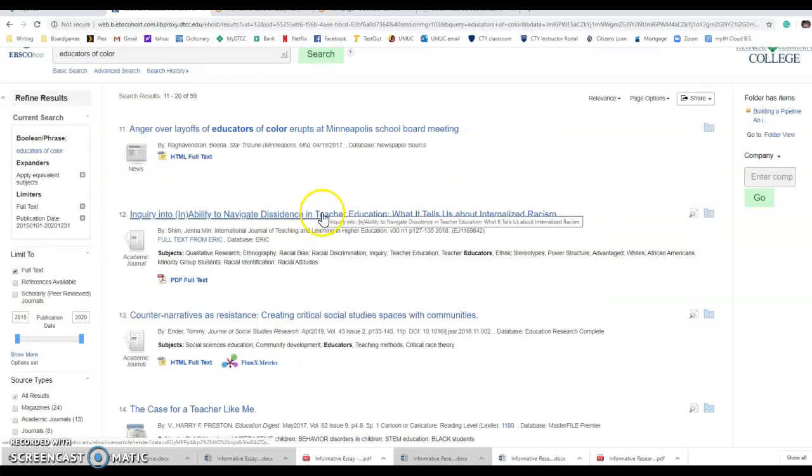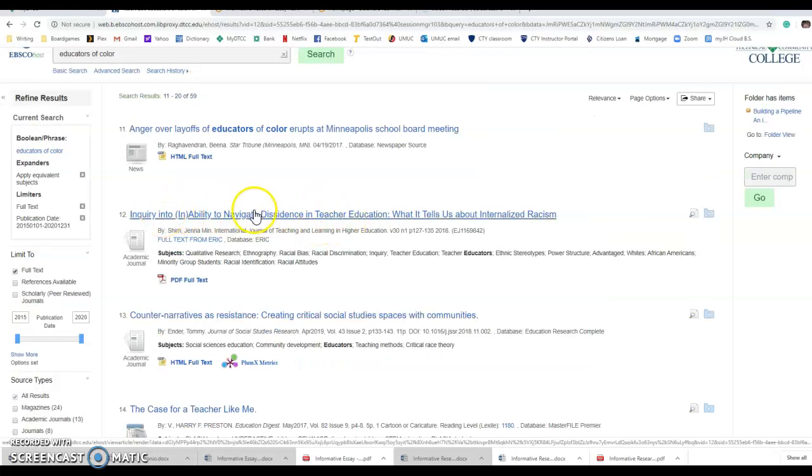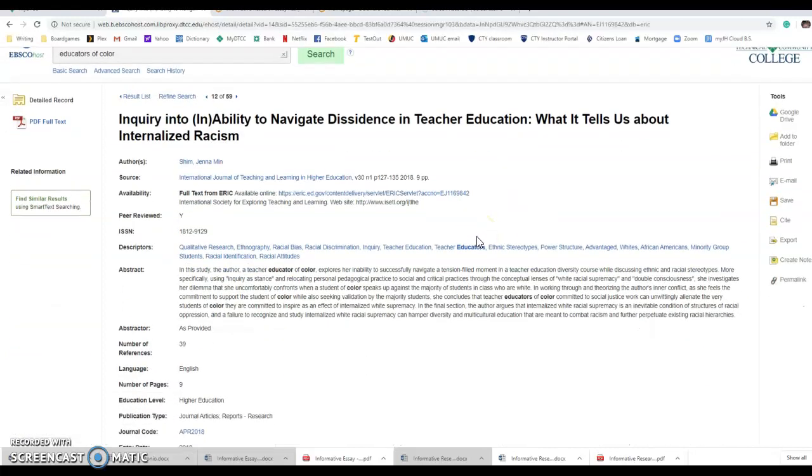But that looks pretty fancy. If you're like, inquiry, navigate, dissidence, internalized, those are a lot of $1 million vocab words in the title. You can probably expect this to be a higher level, of a higher academic tone in this particular article. Yeah, we got double consciousness,